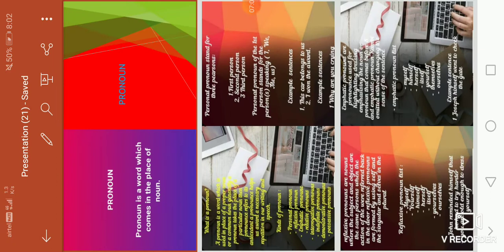as the other parts of speech. So we can't just skip pronoun.